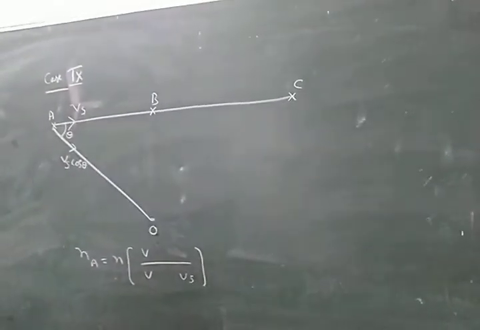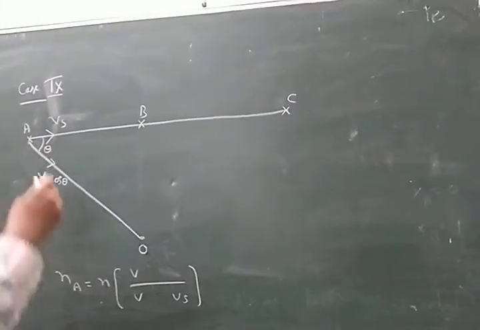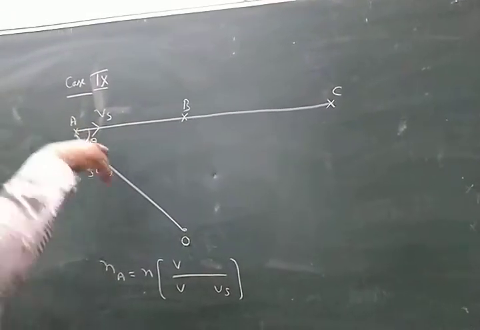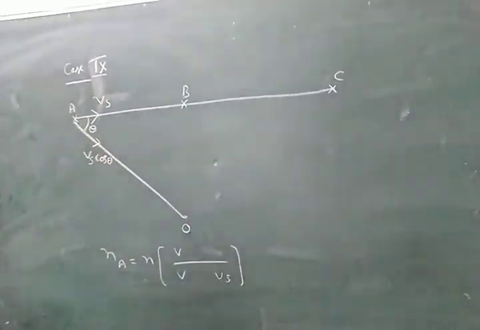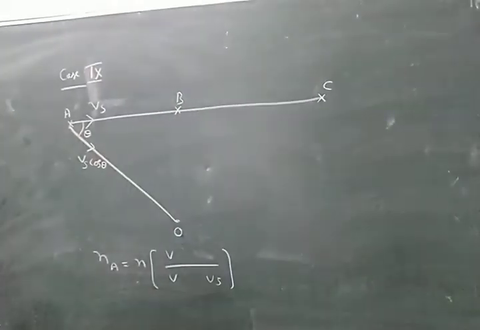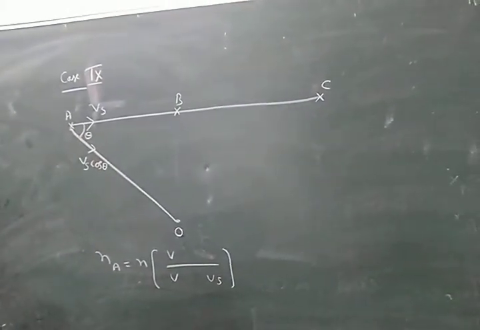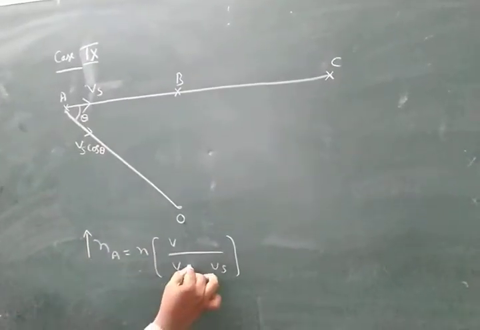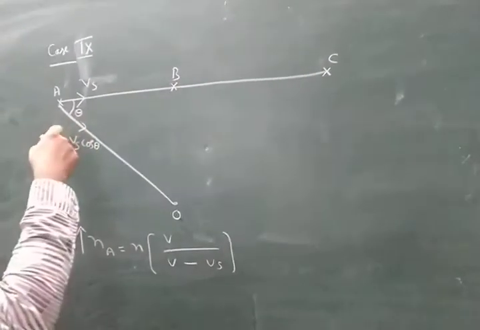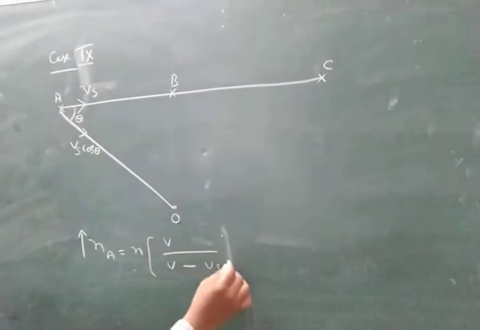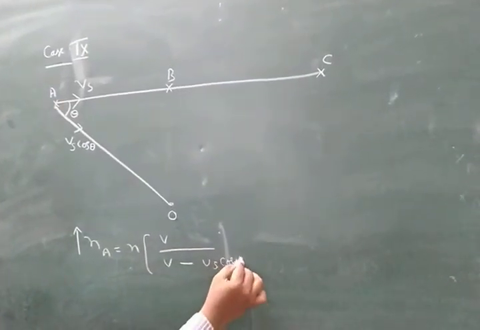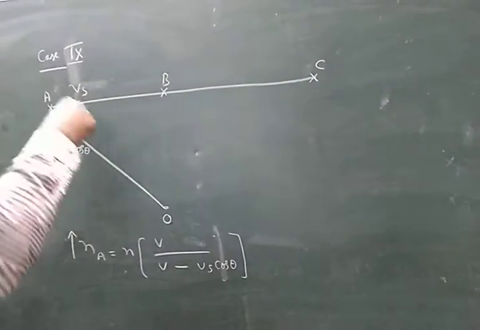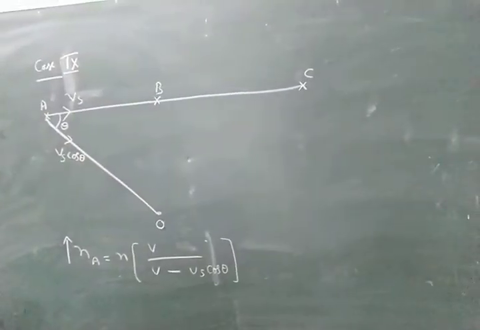The source is moving towards the observer along the line of sight, so the observer listens to maximum sound. But here it will be Vs cos theta, as Vs resolves, on the line of sight Vs cos theta is there.